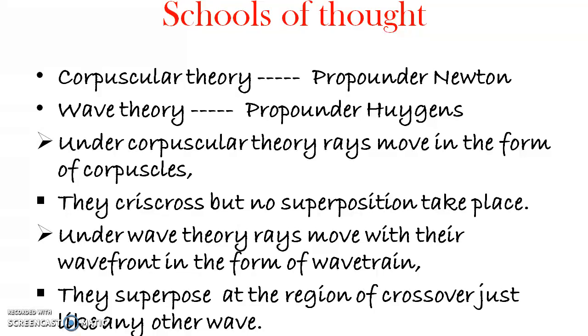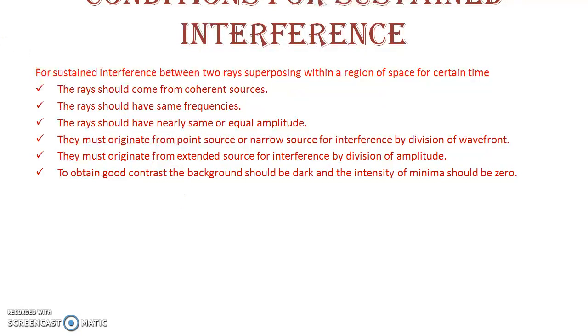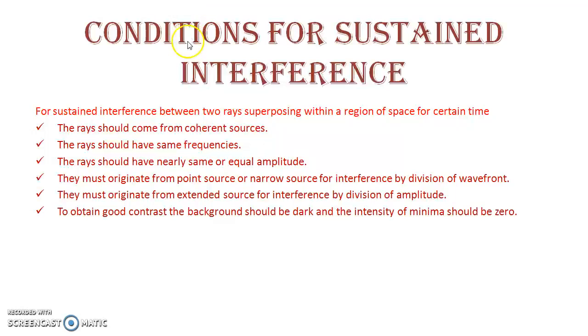It is only under wave theory rays move with their wave front in the form of wave train. They superpose at the region of crossover just like any other wave. All of us know that. Now, well, the conditions of sustained interference, which is very important to know the theory of interference, all of us know that even if the waves superpose, it doesn't necessarily mean that we would be getting an interference pattern. Certain important conditions need to be satisfied, and they are the following that have been shown over here and has